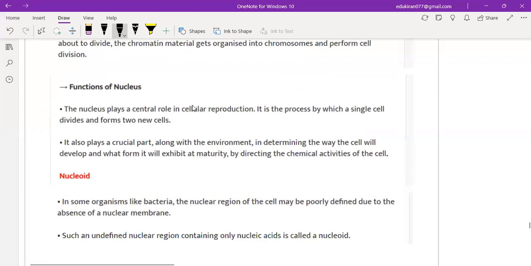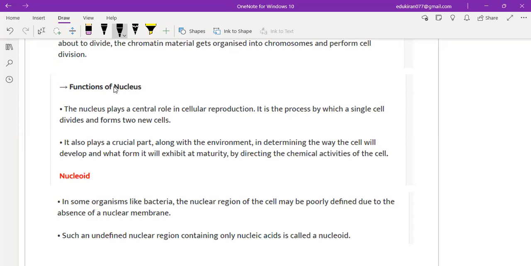The nucleus plays a central role in cell reproduction. It is a process by which a single cell divides and forms two new cells. It also plays a crucial part along with the environment in determining the way the cell will develop and what form it will exhibit at maturity by directing the chemical activities of the cell. Clear? Ma'am, I don't understand the second point.